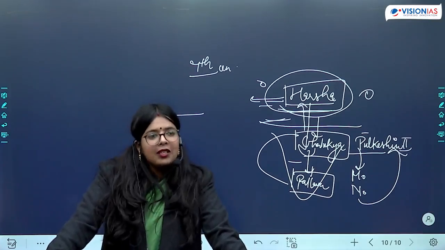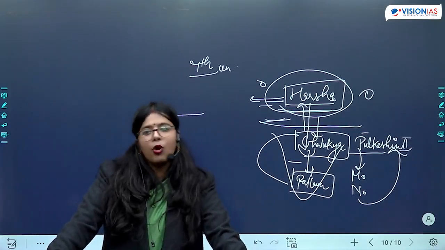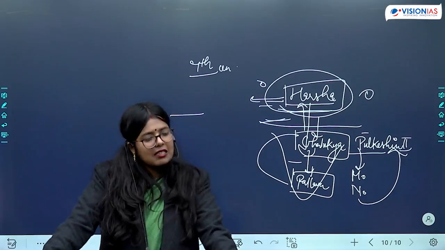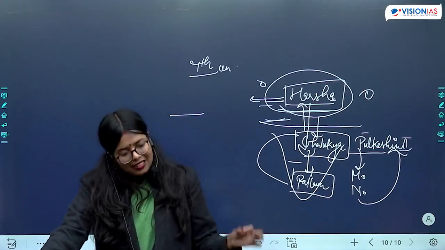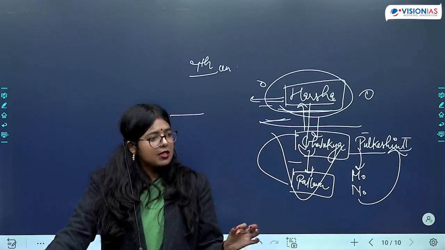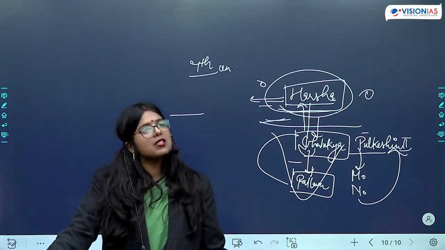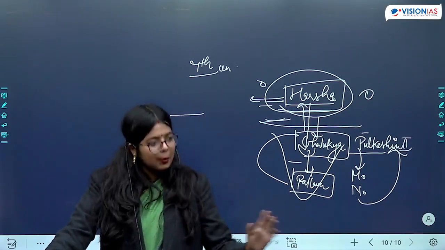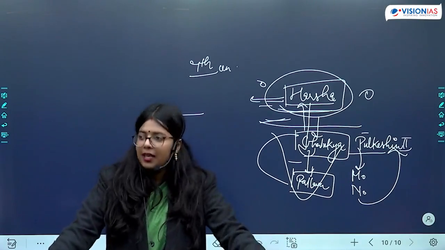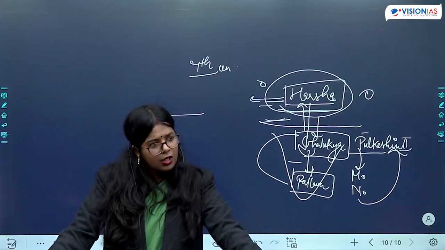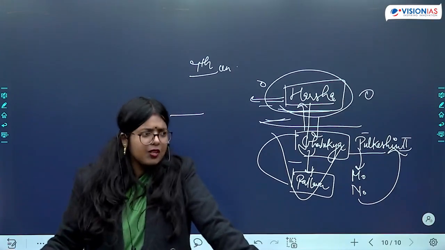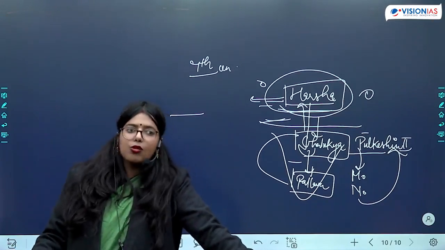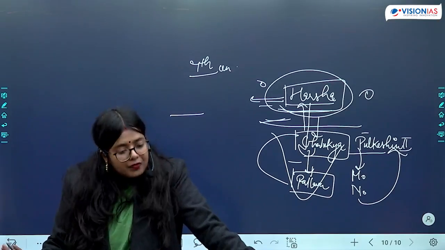That does not mean that women in general were not practicing sati. Women in general were practicing sati, but when we are talking about acts of individuals, there you can find exceptions as well. You can find people who are trying to prohibit women in their lives to commit sati. Is this clear? So remember this is an exception where Harsha himself is taking an initiative of stopping his sister